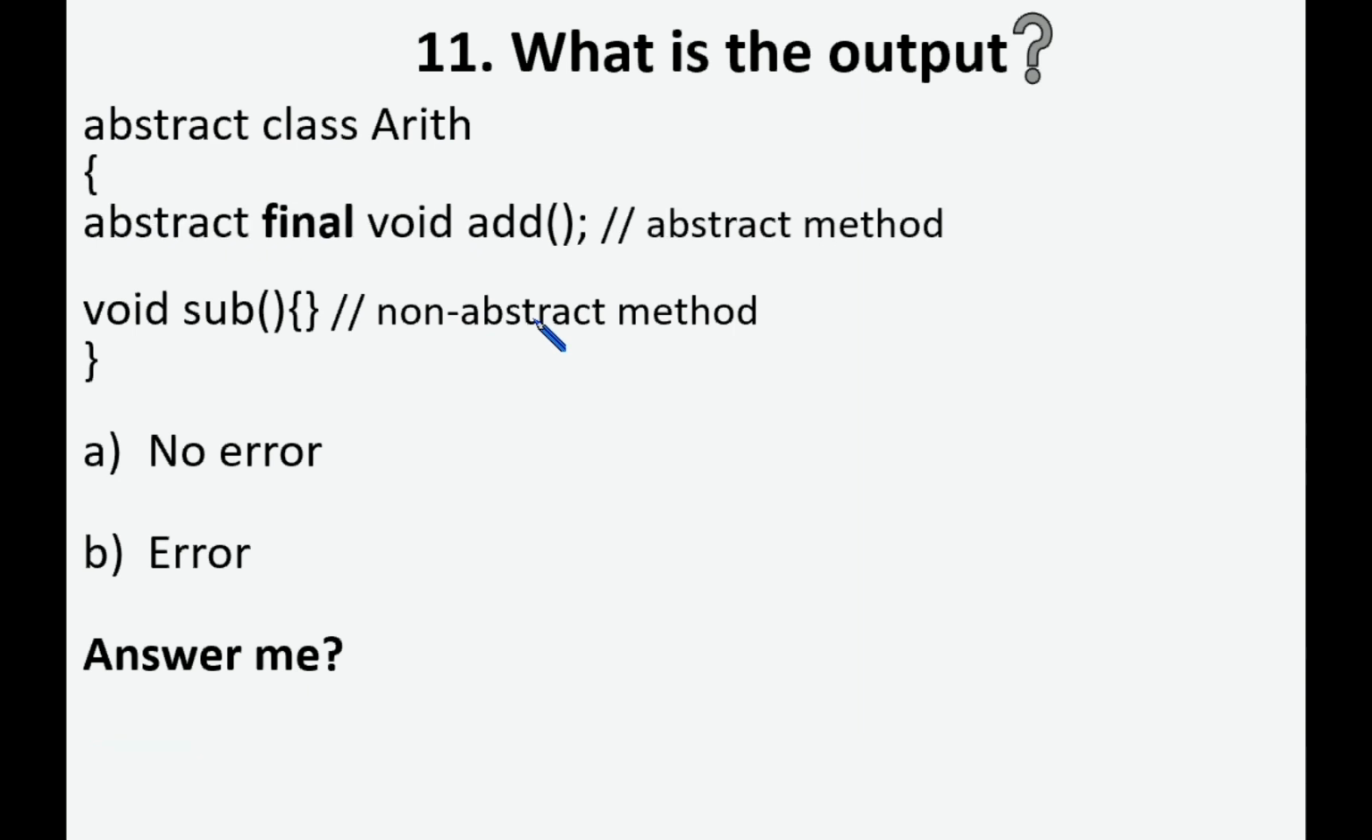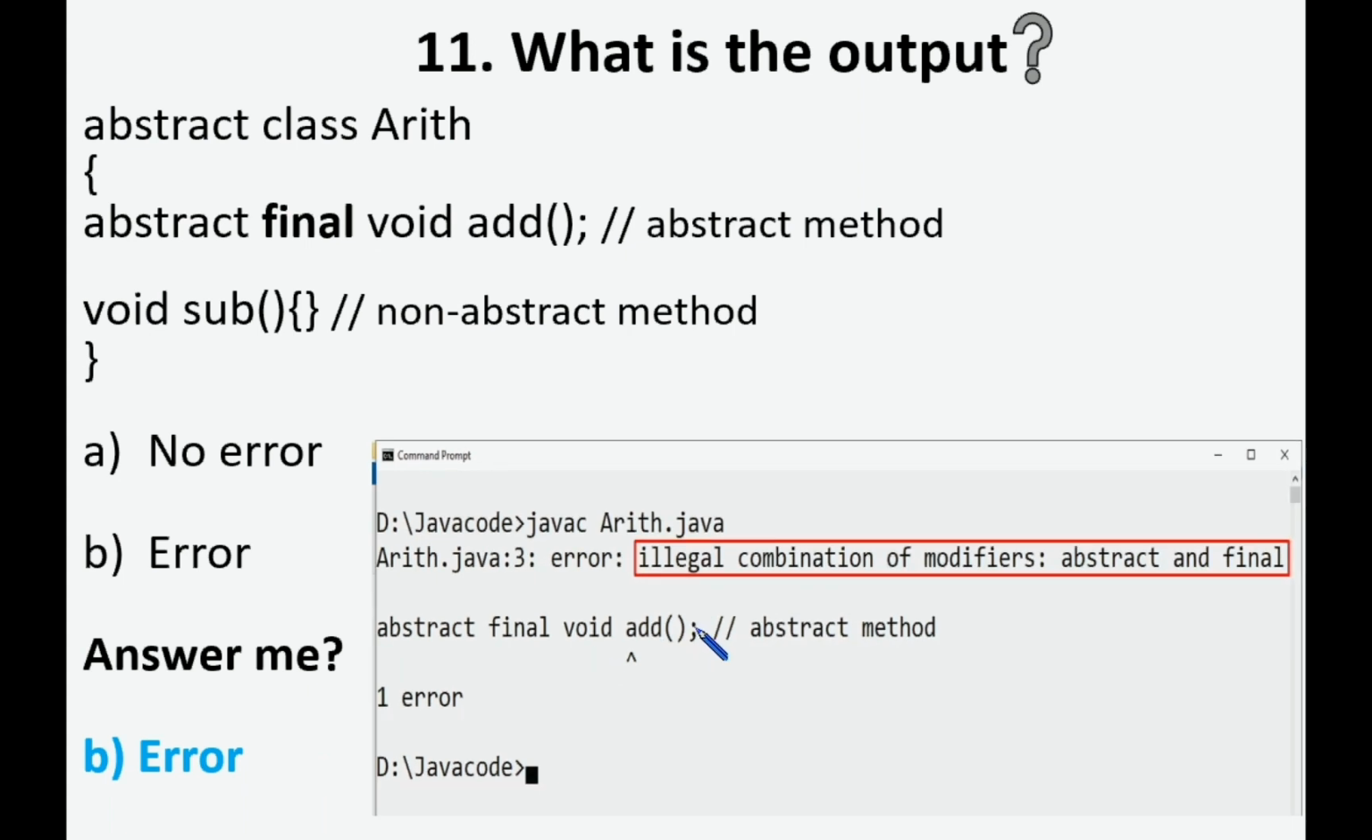So now see this code. Here Arith is an abstract class, which consists of 2 methods. In this add method, we are using the keyword final. Okay. Now whether it is an error or no error. Yes, it is an error. As I told you earlier, this is an illegal combination of modifiers. Whenever we are using abstract, we can't use final. These 2 concepts are mutually exclusive. Now it shows an error.